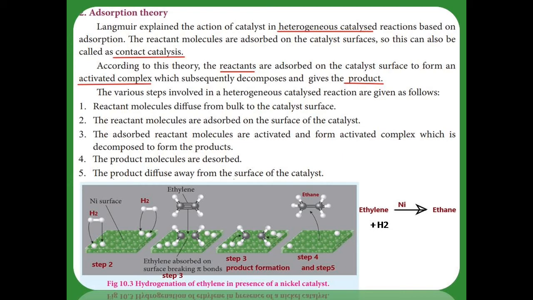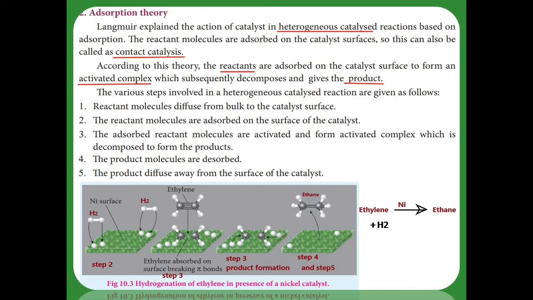What is the catalyst here? The nickel is the catalyst. So the reactant molecules, what are the reactant molecules? Hydrogen as well as ethylene, they are adsorbed on the surface of the nickel catalyst. Then the third step: the adsorbed reactant molecules are activated and form the activated complex, which decomposes and gives the product. Step 3 is indicated in the second diagram.